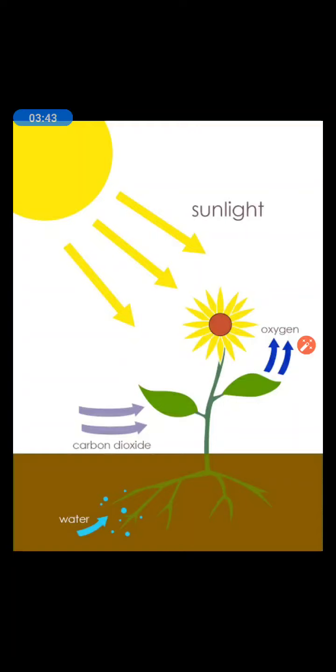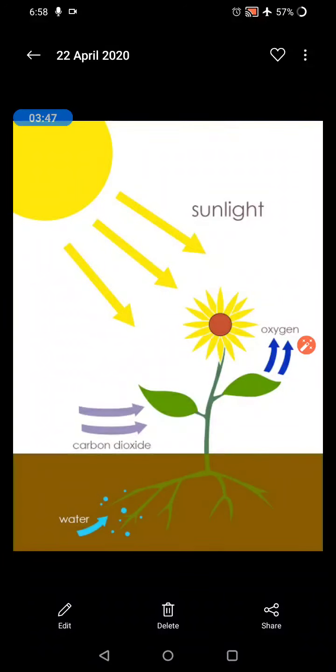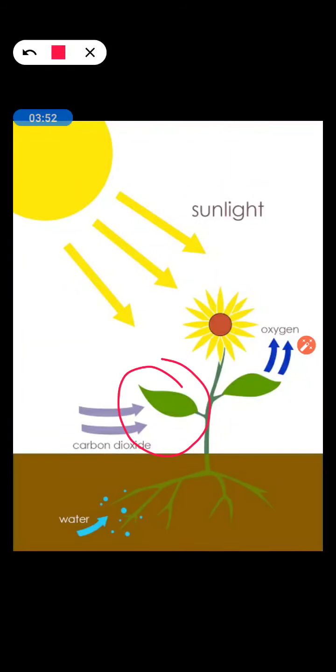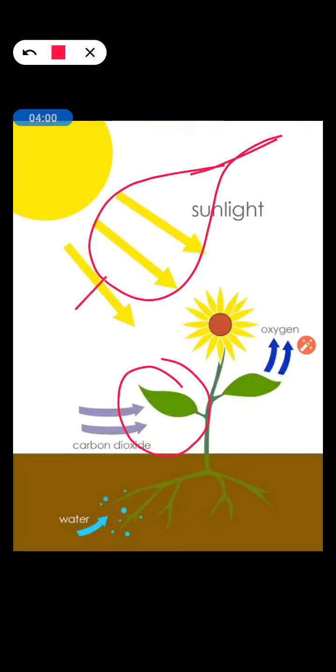Okay, students. Next is how these leaves absorb the carbon dioxide. Okay, student, what happens if we see a leaf under a microscope? A microscope is an instrument which is helpful to see a bigger image of a leaf.